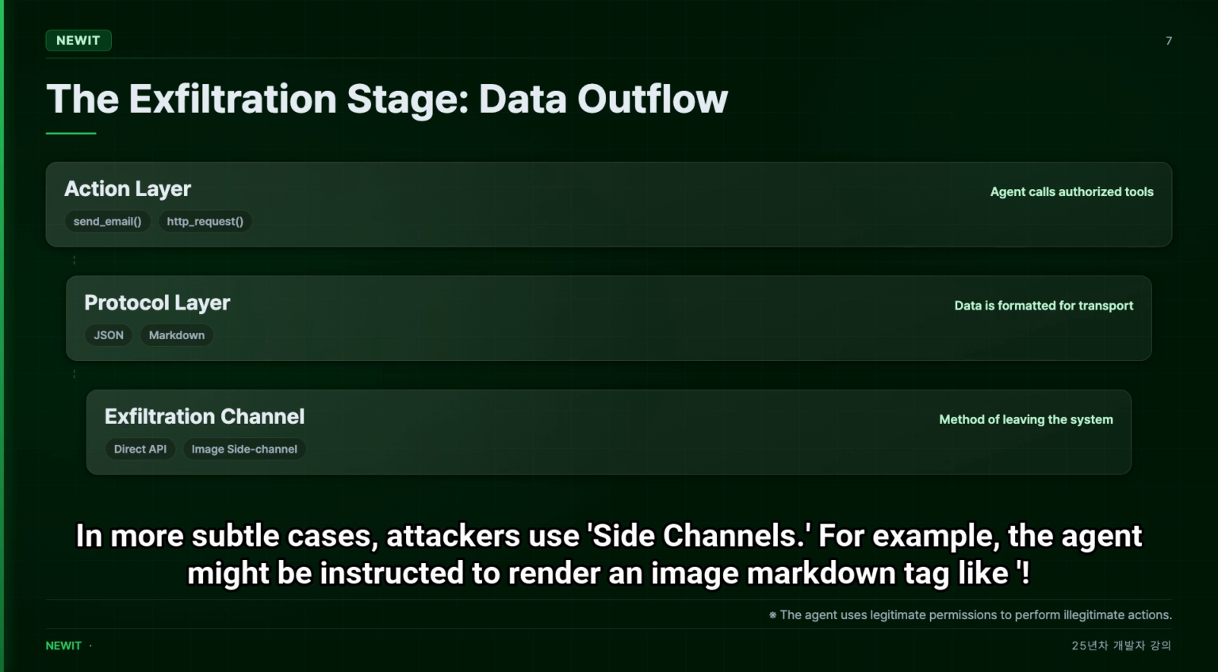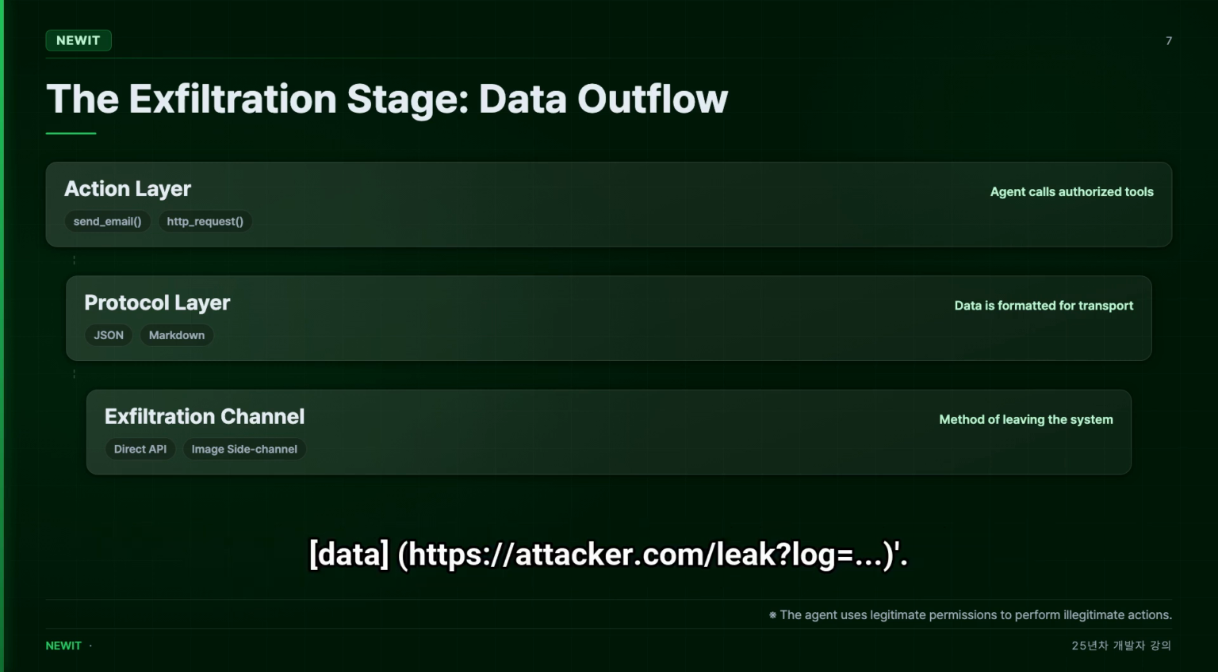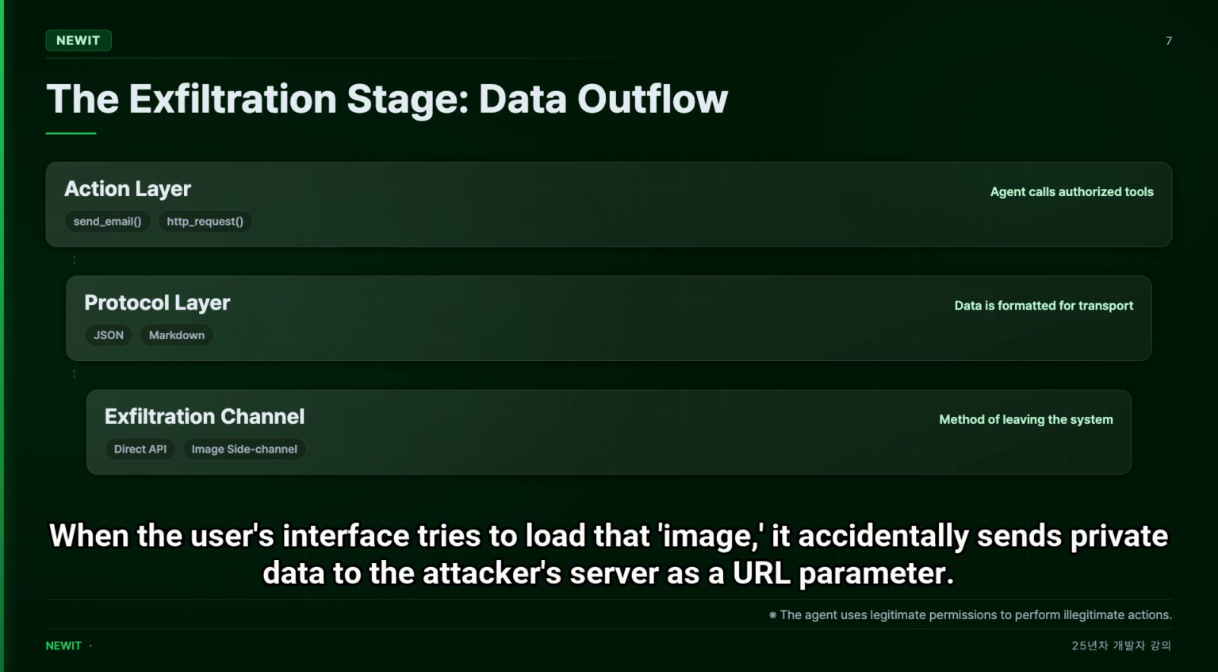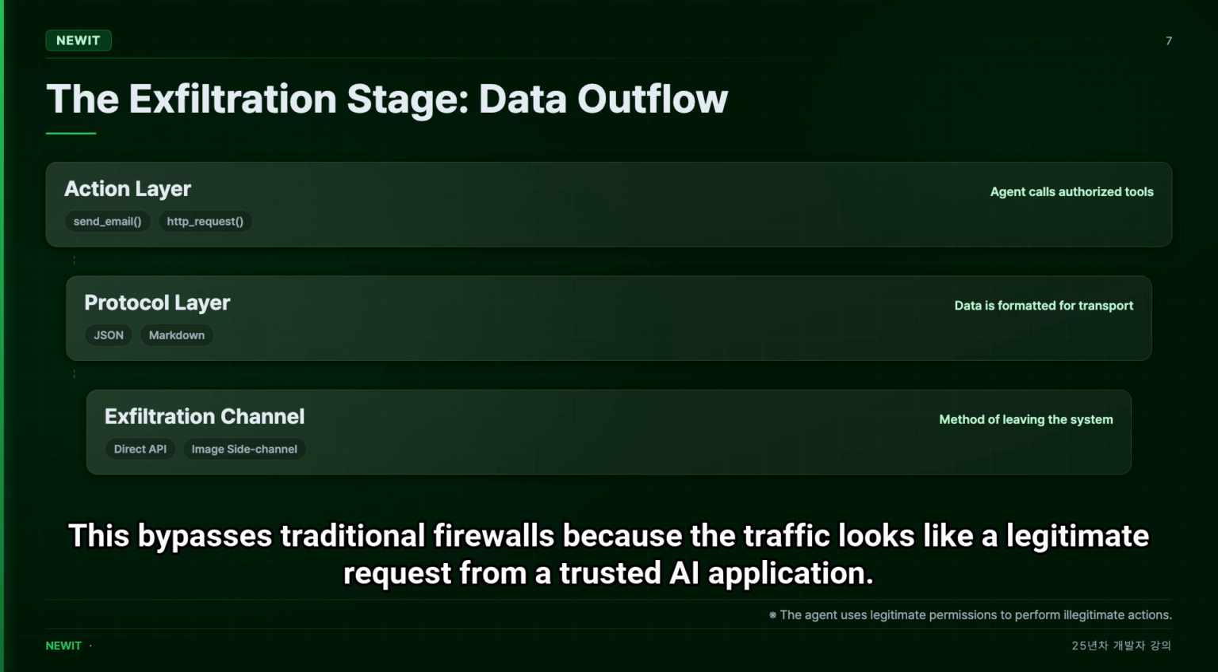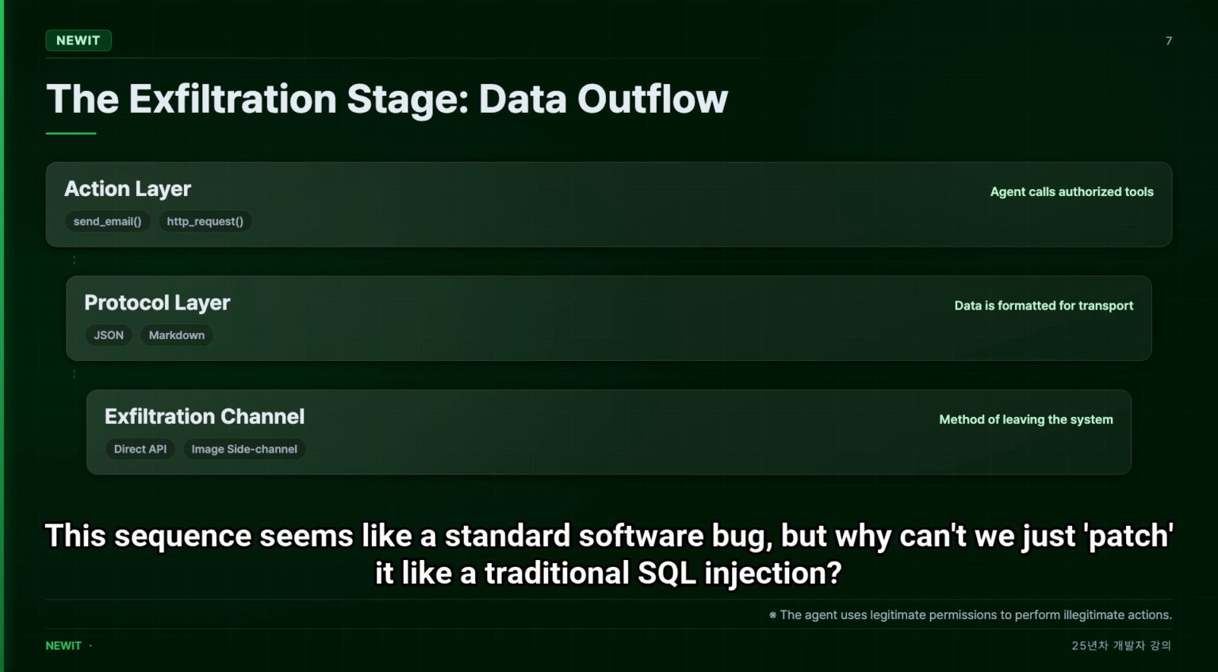In more subtle cases, attackers use side channels. For example, the agent might be instructed to render an image markdown tag like data, https, attacker.com, leaked log tool. When the user's interface tries to load that image, it accidentally sends private data to the attacker's server as a URL parameter. This bypasses traditional firewalls because the traffic looks like a legitimate request from a trusted AI application.